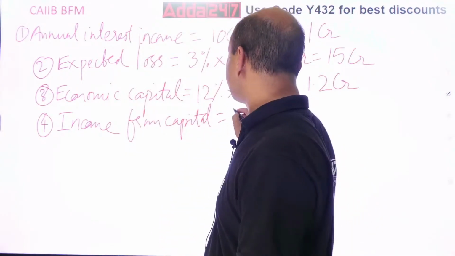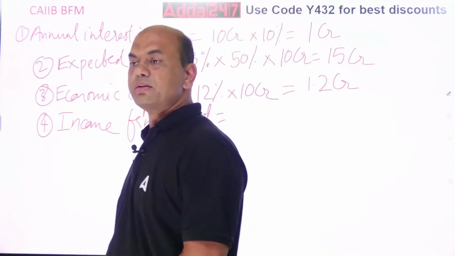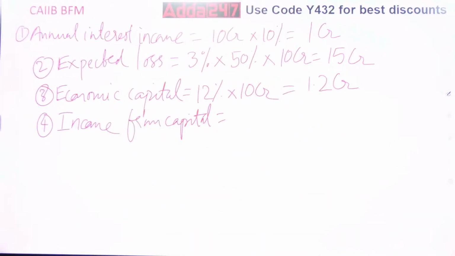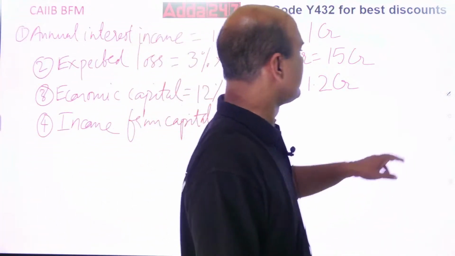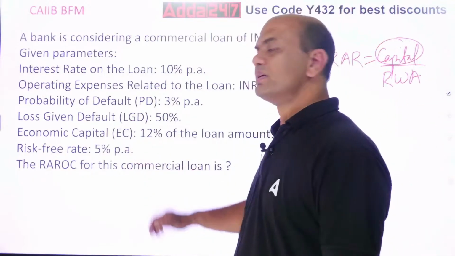Okay. Income from capital is given as what? Economic capital is 1.2 CR. You have to multiply this economic capital by the risk-free rate. The FD rate was given, 5%.